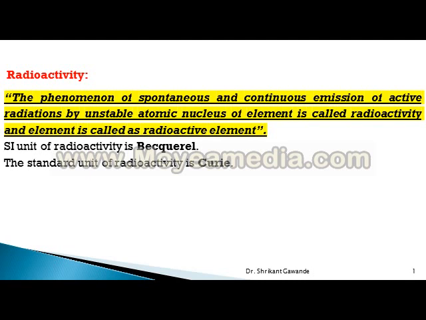Now we see again the definition of radioactivity. It is a phenomenon of spontaneous and continuous emission of active radiation by unstable atomic nucleus of an element. It is called radioactivity, and the element is called a radioactive element.